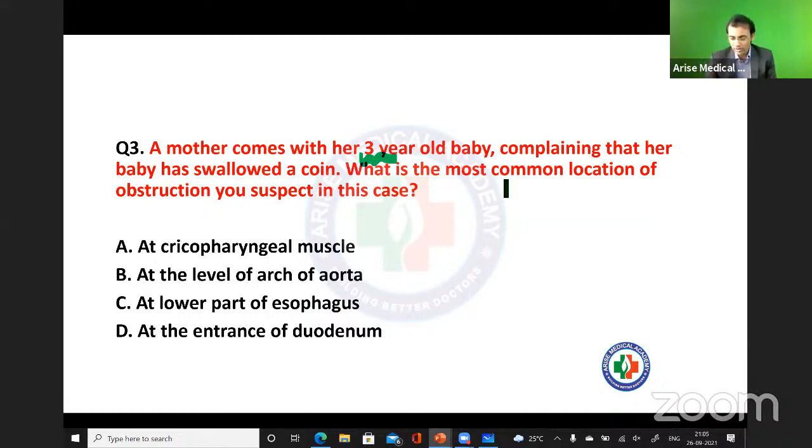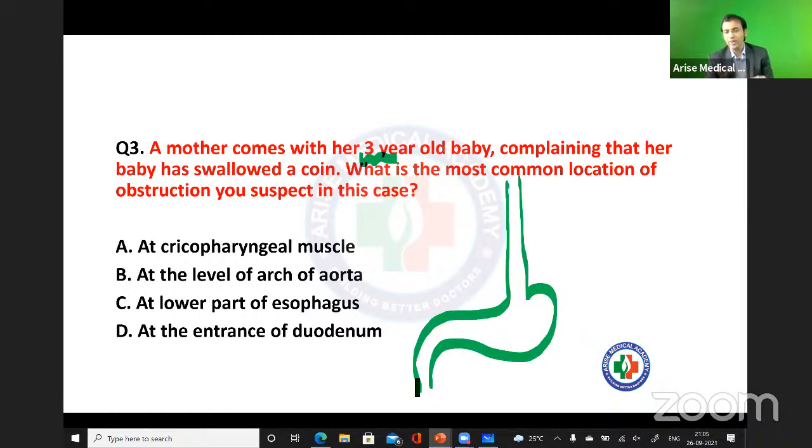Let's talk about the esophagus. First of all, you tell me how much is the length of the esophagus? Tell me the length of the esophagus. I'm asking a basic question. Easy question. Only 25 centimeter, right? Very good. Only 25 centimeter.